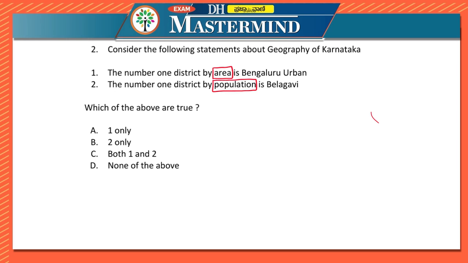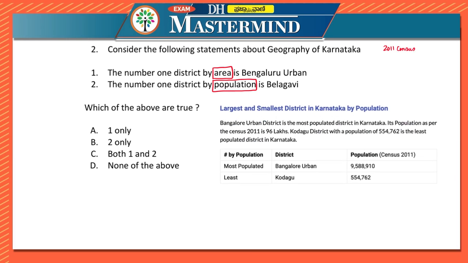So here, let us look at the facts first, depending upon the 2011 census. Now, the first one talks about the largest and smallest district in Karnataka by population. The second statement is also asking about the population, the number one district by population. So what are the statements saying here? If you are looking at Bengaluru Urban district, it is the most populated district in Karnataka, whereas the statement here says that the most populated district is Belagavi. So this statement has to be wrong.